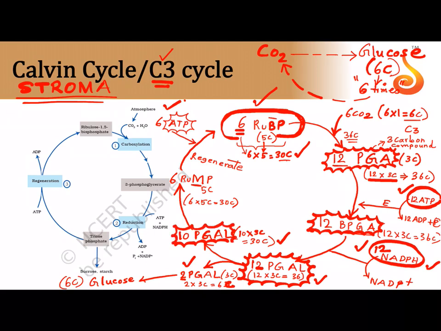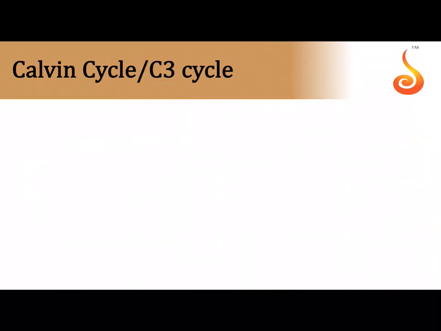What did we do to these 10 molecules of PGAL? We saw that 10 3s are 30. We could get back what we started with, but through an intermediate called RuMP, which is regenerated with the help of another ATP, 6 ATP molecules, and we get back 6 molecules of RuBP. So what you noticed here is, for 1 glucose molecule, you used 6 carbon dioxide, and for the first step of phosphorylation you use 12 ATP molecules, and then you use reduction.